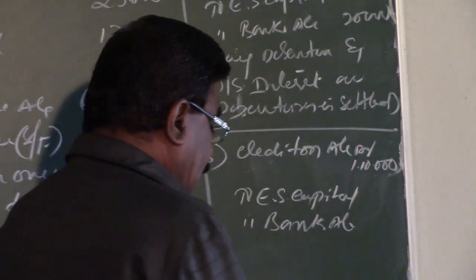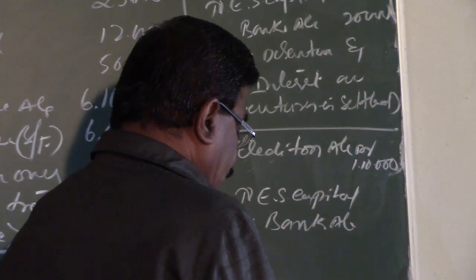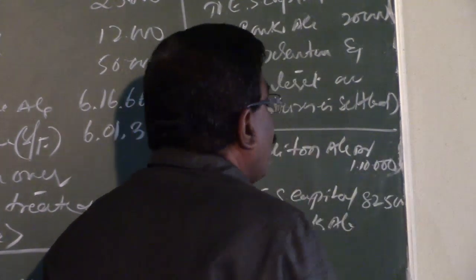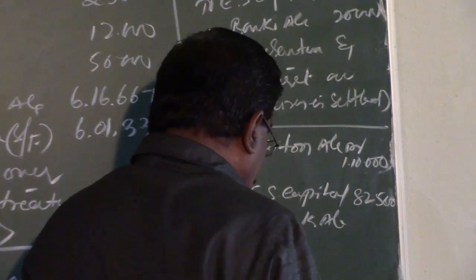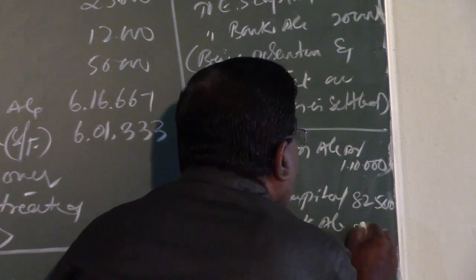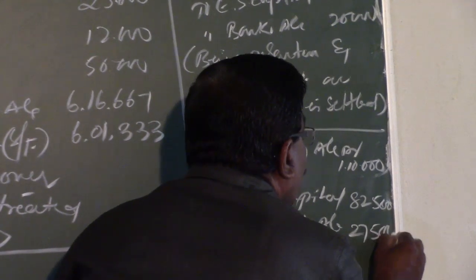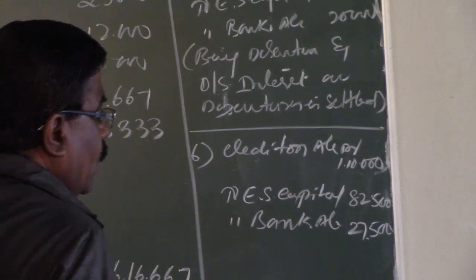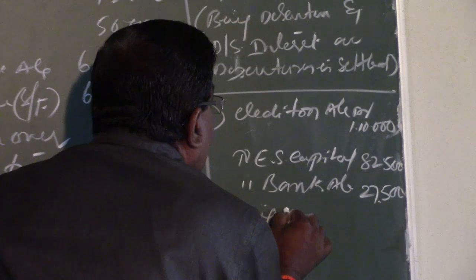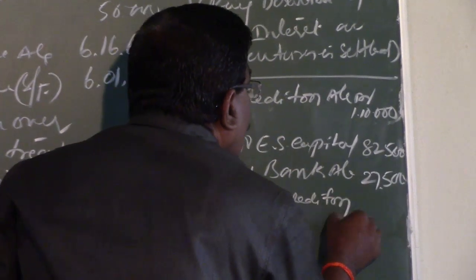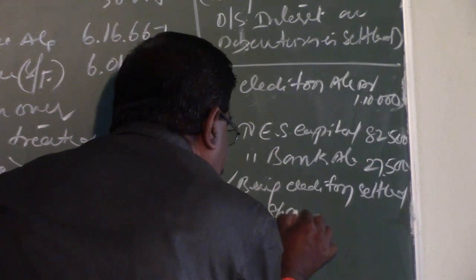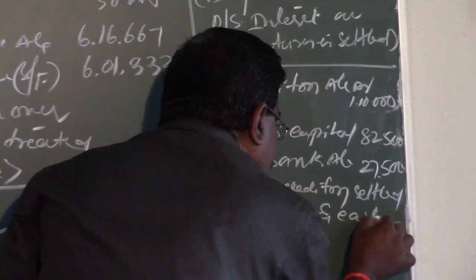That is 1,10,000 into 75% is equal to 82,500, paid in the form of shares, and the balance rupees 27,500 is paid in the form of cash. Then the narration for this entry is: being creditors settled in shares and cash.